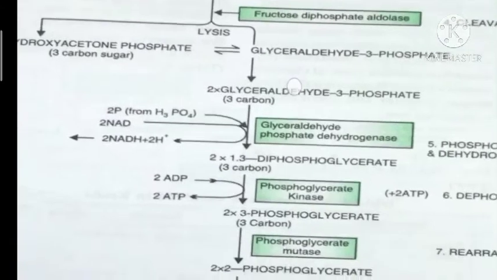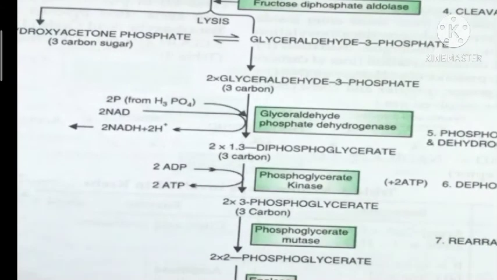Okay. Now these two molecules of glyceraldehyde 3-phosphate are converted into two molecules of 1,3-bisphosphoglyceric acid, otherwise called 1,3-diphosphoglycerate, by phosphorylation and dehydrogenation. Dehydrogenation means removal of hydrogen. Phosphorylation means addition of phosphate. So two phosphates are added to the two molecules of glyceraldehyde 3-phosphate, and these two phosphates are received from phosphoric acid.